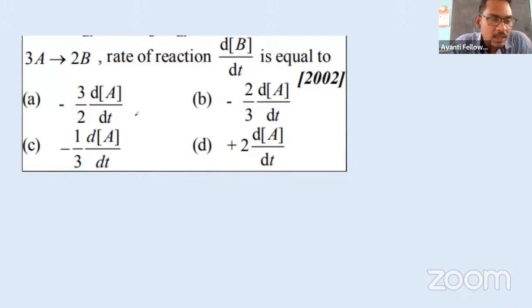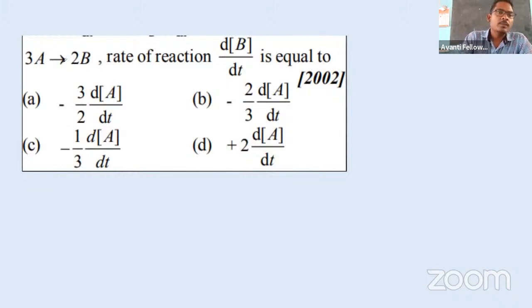The question is: 3 moles of A are converted into 2 moles of B. What is the rate of reaction dB by dt with respect to the rate of change of A? Everyone try this. Okay, so let's solve this one.